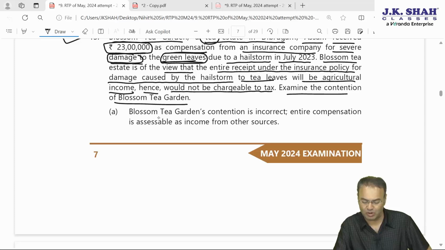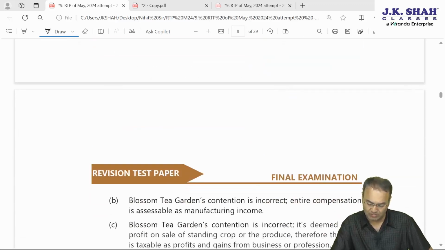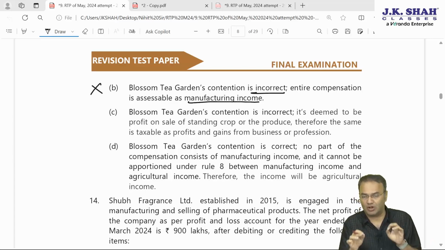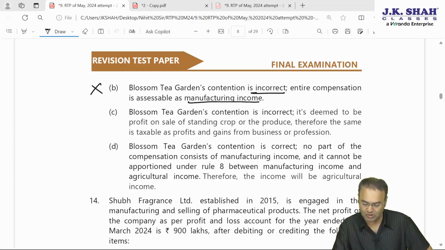What are the 4 options? Option A: Blossom Tea Garden's contention is incorrect and entire compensation is assessable as income from other sources, IFOS. Second option, B: Blossom Tea Garden's contention is incorrect, entire compensation is assessable as PGBP manufacturing income. This is definitely a wrong contention. Option C: Blossom Tea Garden's contention is incorrect because it is deemed to be profit on sale of standing crop or the produce, therefore the same is taxable as PGBP income.